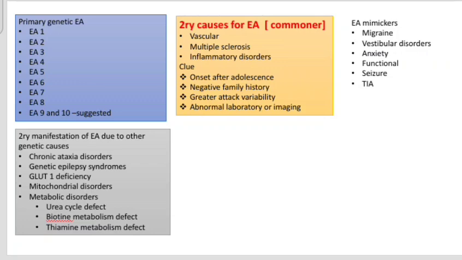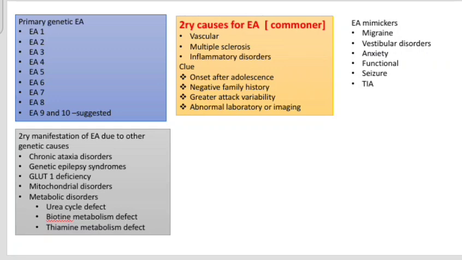Now we are moving to primary causes. Primary causes can be primary genetic episodic ataxia, or other genetic diseases which can present with episodic ataxia as a secondary manifestation. That is in the gray color box. There, it can be chronic ataxia disorders, genetic epilepsy syndromes, glutathione deficiency, mitochondrial disorders, or metabolic disorders like urea cycle defect, biotin metabolism defect, thiamine metabolism defect. There can be a lot of causes there also. But today, I try to focus on primary genetic episodic ataxia, that is in this blue color box.